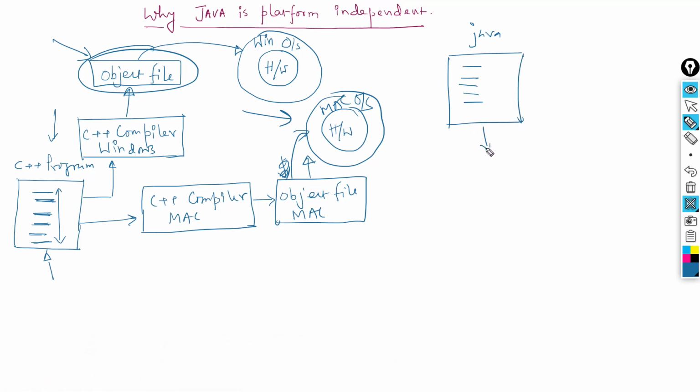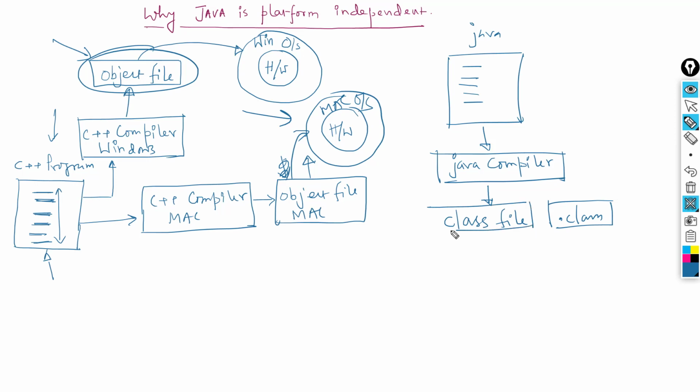Say we have written a Java program and we want to execute it on different platforms. So here what we need to do is to submit that Java program, after writing, to the Java compiler, and the Java compiler is going to generate an object file that is typically called a class file. Okay, and that has an extension of .class. So that's the class file. Now if you take that .class file to a Windows system, yes, it's going to be acceptable there. If you take this .class file to Mac or Linux or Unix, everywhere it's going to be acceptable.